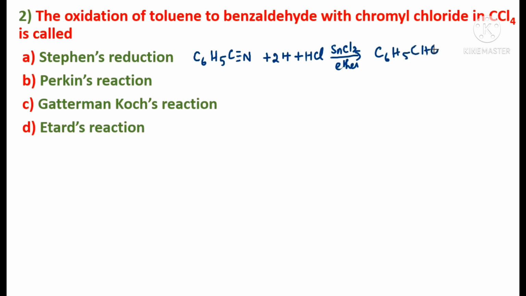In the question it is written that toluene is undergoing oxidation to form benzaldehyde, but here phenyl cyanide is undergoing reduction to form benzaldehyde. So this option is not correct.